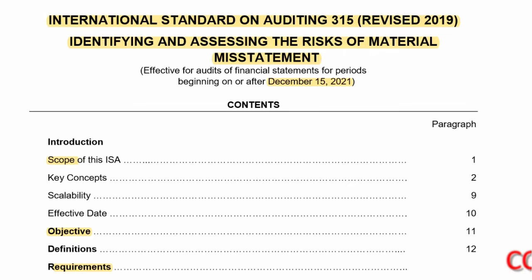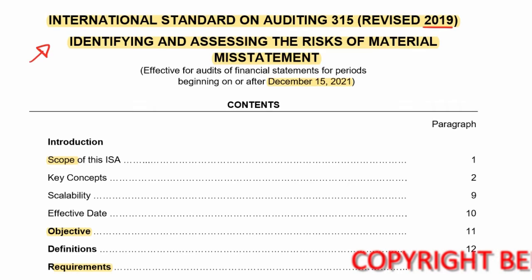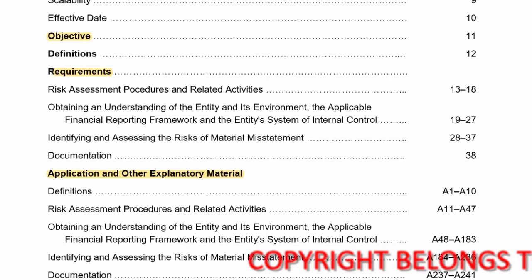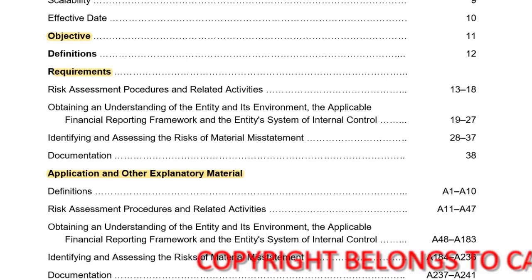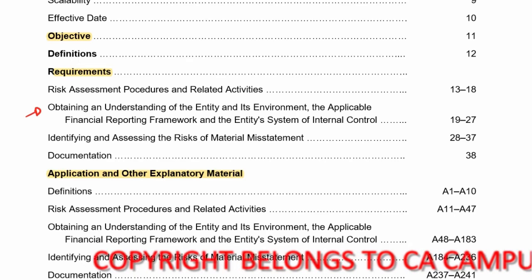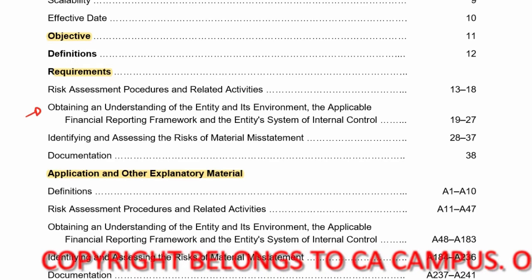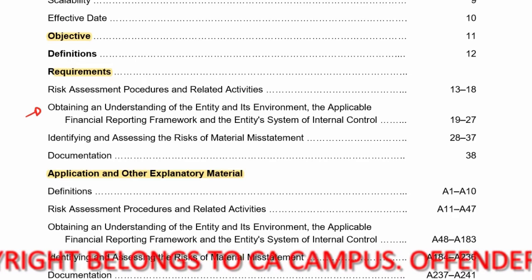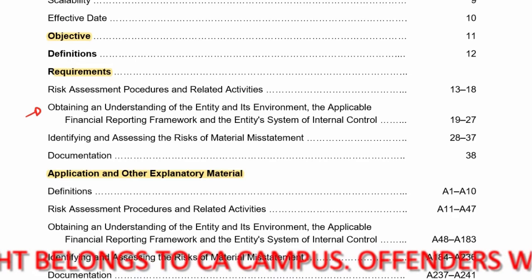So you come into ISA 315, the revised in 2019 standard, and you'll see scope, objective, requirements, and application have been highlighted. Guys, I'm going to take you straight here to obtaining an understanding of the entity and its environment. Later on, we will come back to the risk assessment procedures. Okay, so let's go to paragraph 19.